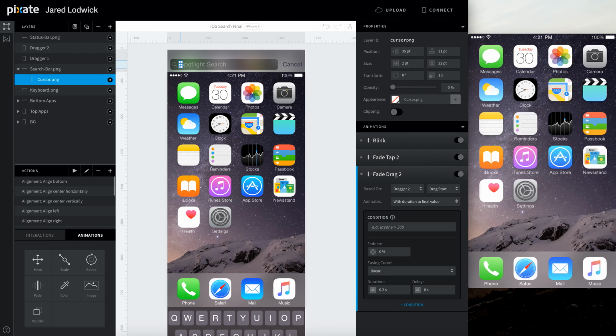Cool. So that's it for recreating the iOS 8 Spotlight search. I think that we made a pretty good replication of it, and that it wasn't too terribly difficult to make. I hope that you learned something here that you can apply into your own projects.